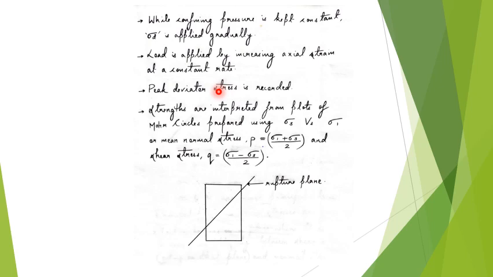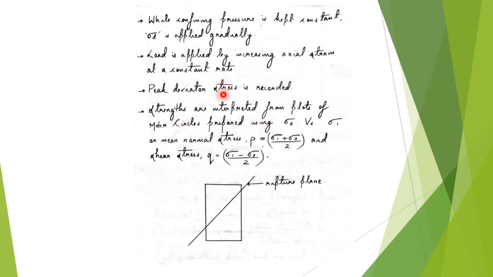Now once the test is conducted, we can interpret the strength from plots of Mohr circles. A Mohr circle is basically a plot between the normal stress and shear stress. Once the test is conducted, we can plot Mohr circles, and from the Mohr circle you can determine the strength parameters.